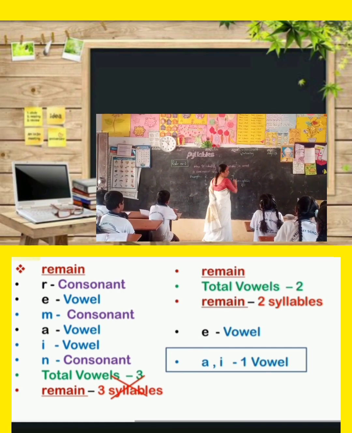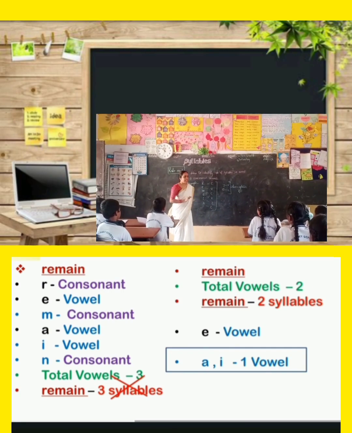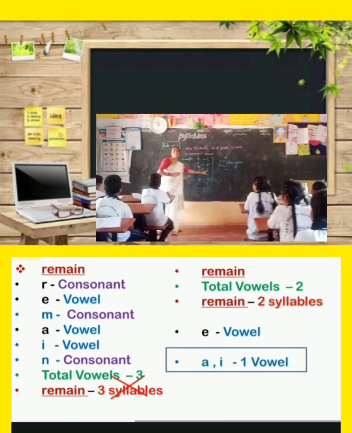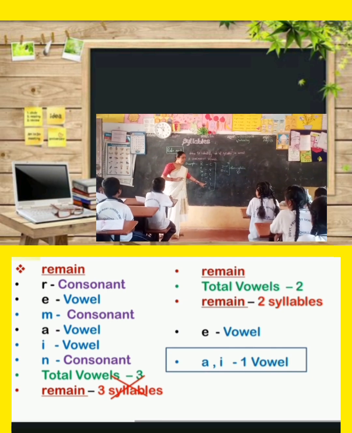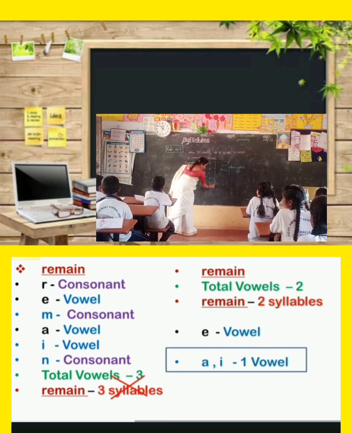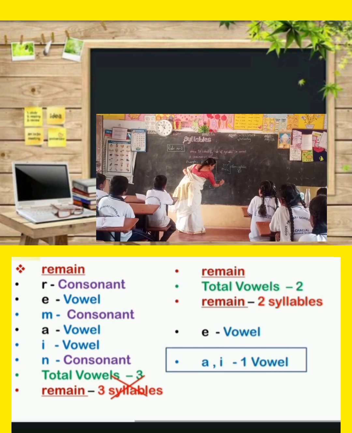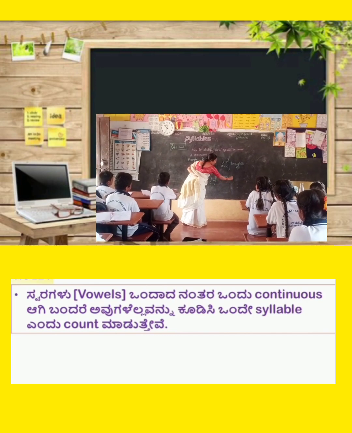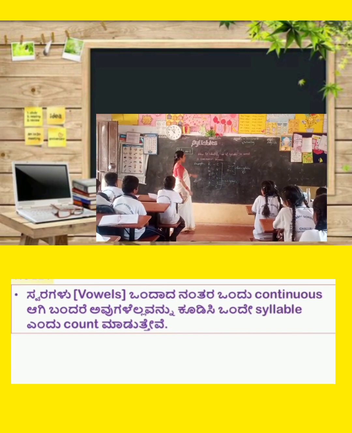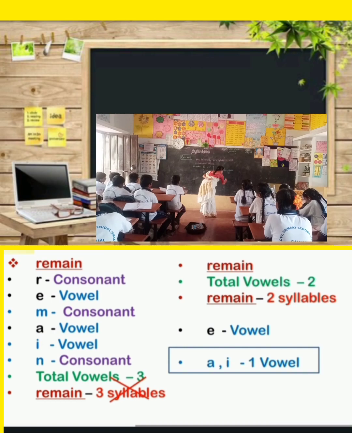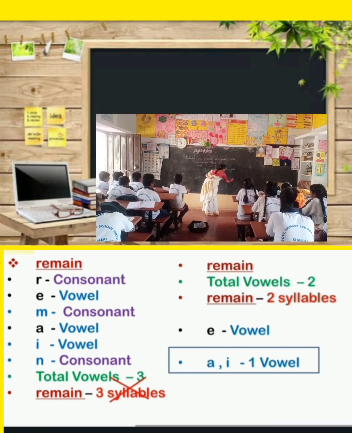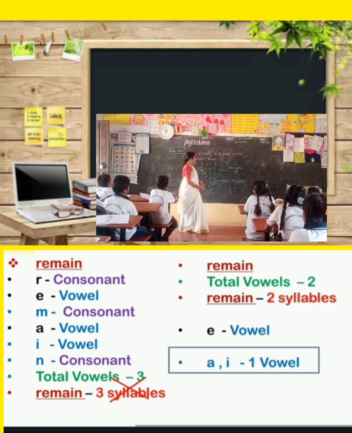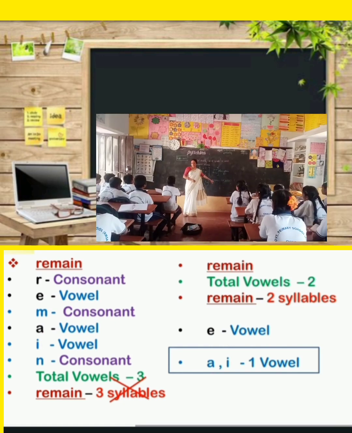But it is wrong. Because the second rule said that A and I is continuous vowel. Is it right? So continuous vowels, 2 vowels equal 1 syllable. So that reason the word remain is a 2 syllable word. Are you clear? Yes, ma'am.